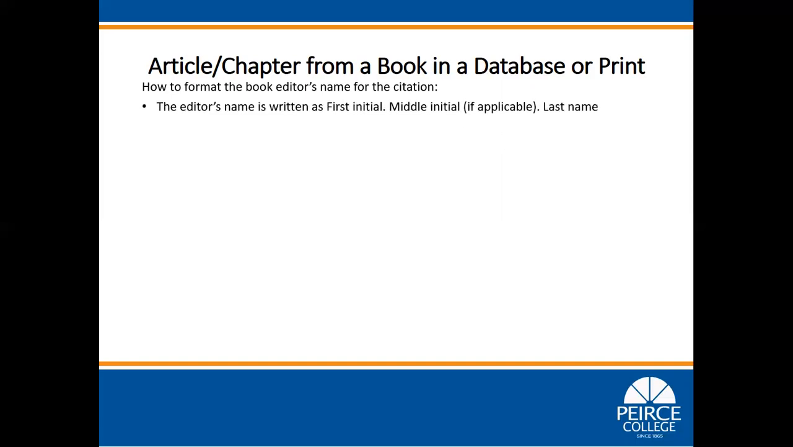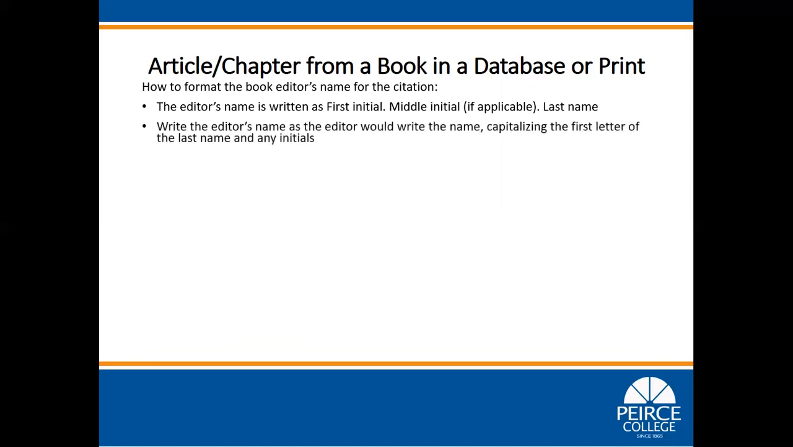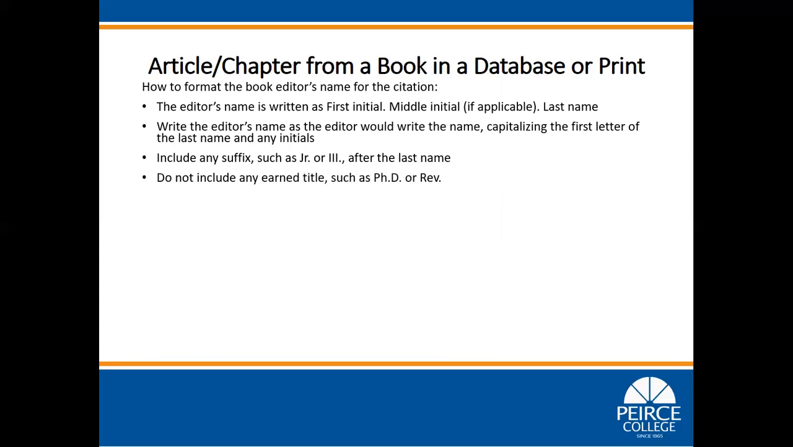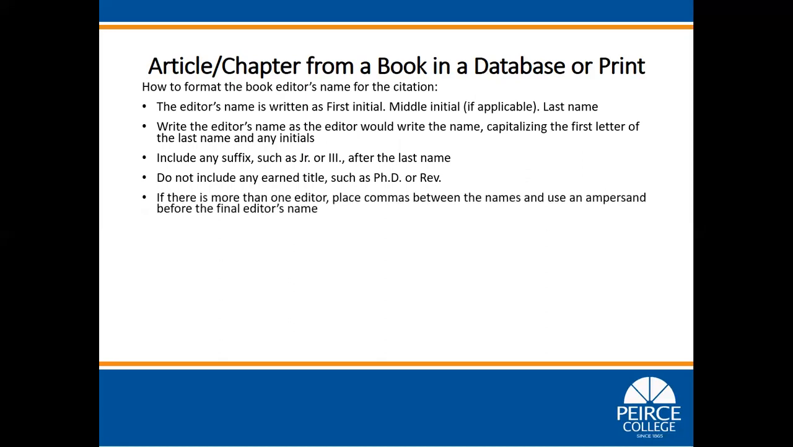How to format the book editor's name for the citation. The editor's name is written as first initial, period, middle initial if applicable, period, last name. Write the editor's name as the editor would write the name, capitalizing the first letter of the last name and any initials. Include any suffix, such as Junior or the Third, after the last name. Do not include any earned titles, such as PhD or Reverend. If there is more than one editor, place commas between the names and use an ampersand before the final editor's name. Place the word In before the first editor's name.